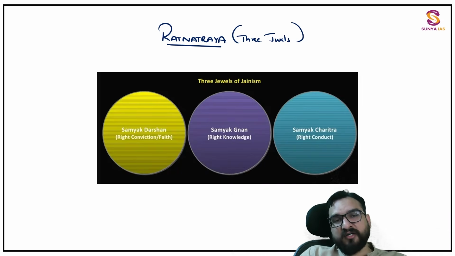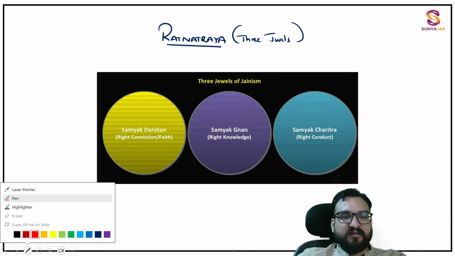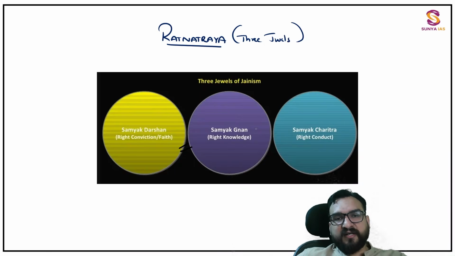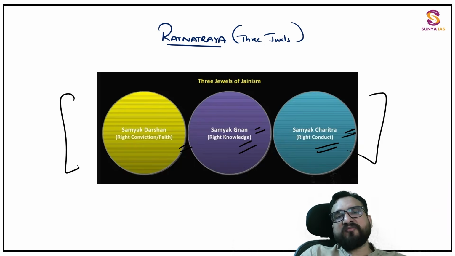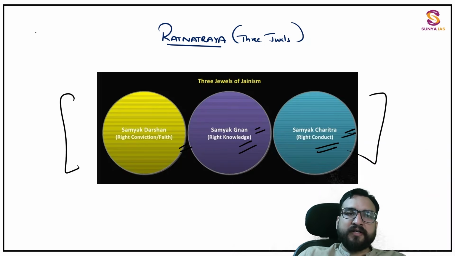So Samyak Darshan, right faith; Gyan, right knowledge; Charitra, right conduct. Like this you can remember that these were the three Ratnas of Jainism. Was Buddhism talking about the same? Yes, they were also talking about it in their Ashtangik Marg.